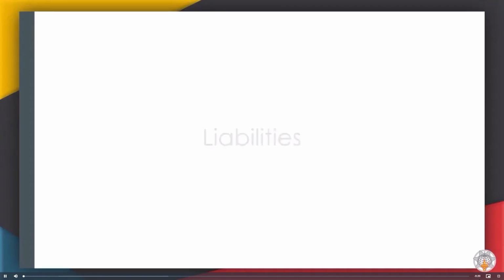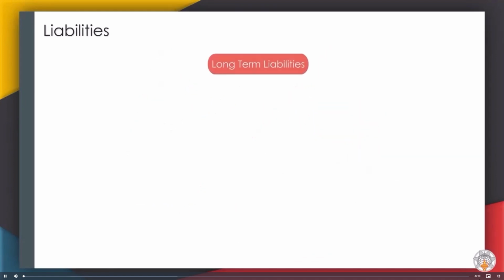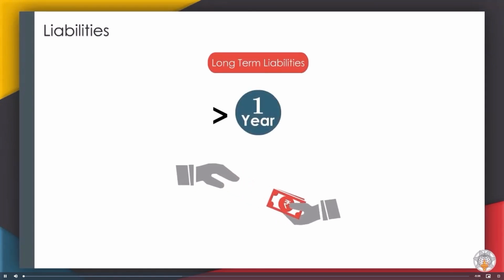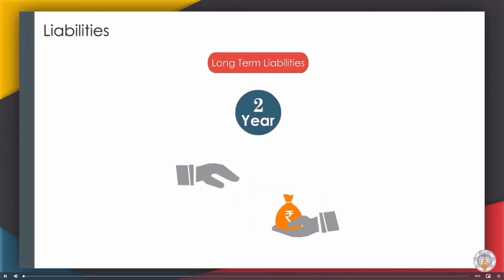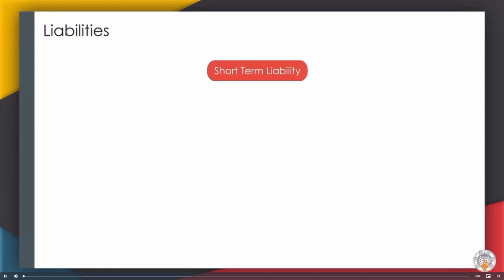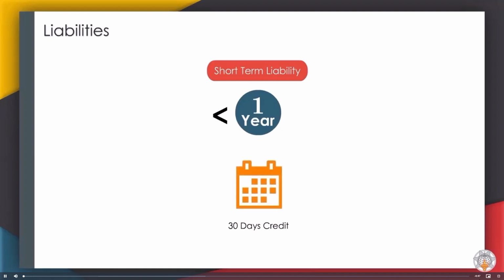Liabilities. Liabilities are the amounts payable against credit purchases. Long-term liabilities. These are liabilities which will take more than 1 year to pay. For example, furniture loan taken for 2 years from the bank. Short-term liability. These are liabilities which will take less than 1 year to pay. For example, goods purchased on credit for a credit period of 30 days.